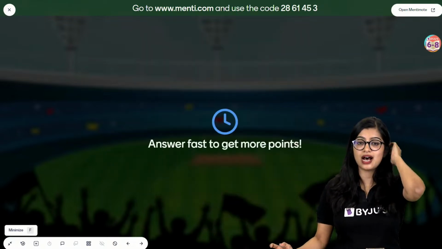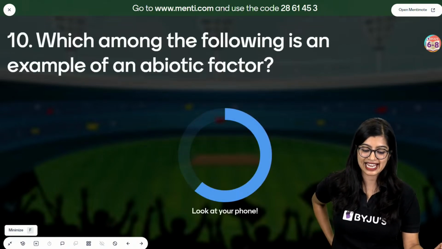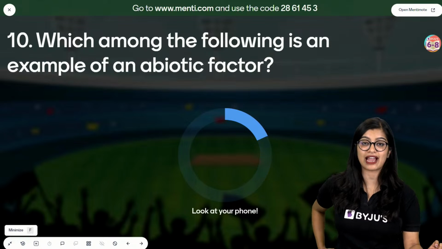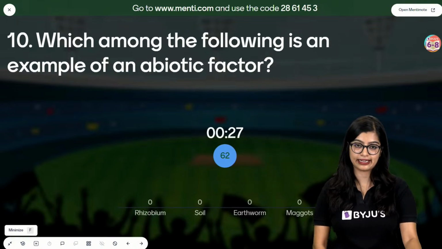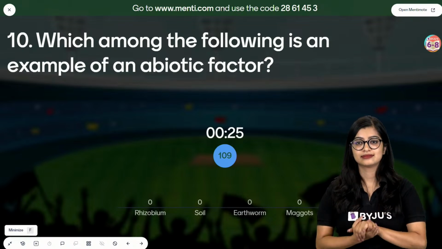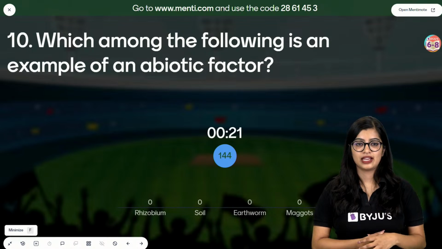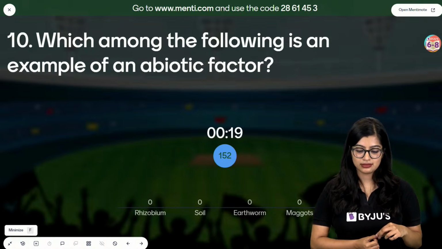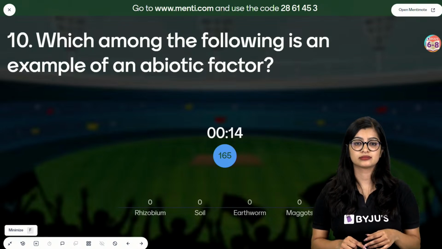Okay, moving on to the last question for today. Let's see. Which among the following is an example of an abiotic factor? Rhizobium, soil, earthworm, maggots. Easy peasy. Which is an example of an abiotic factor?